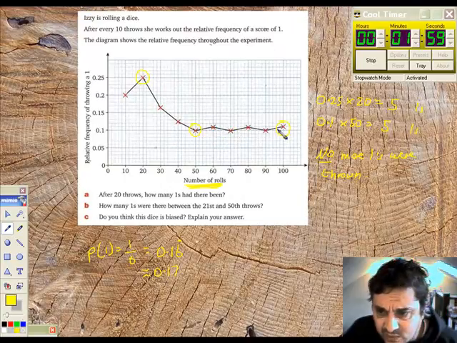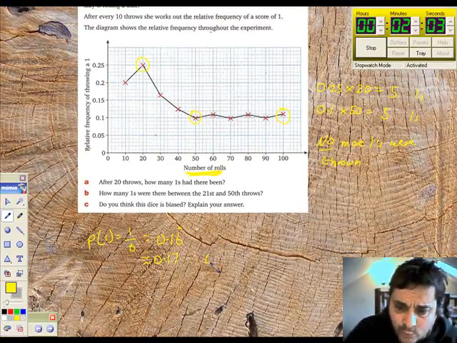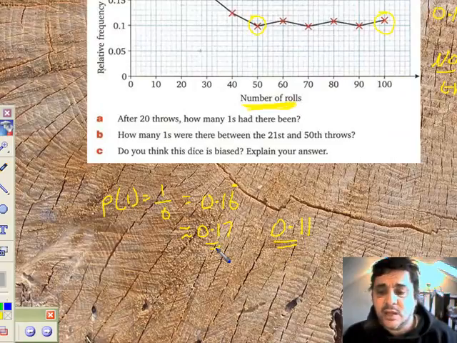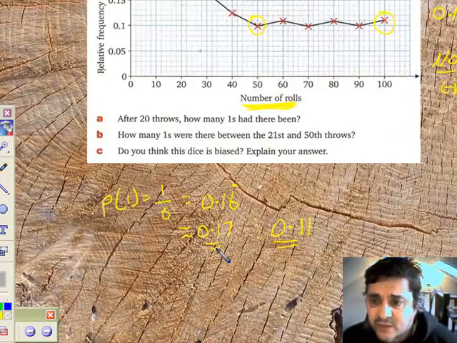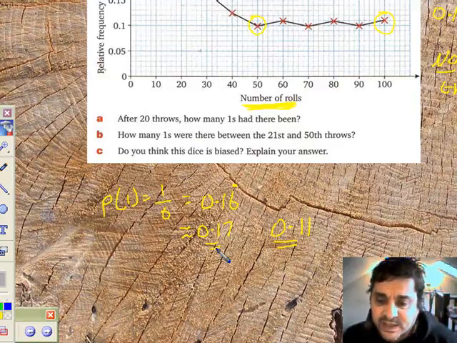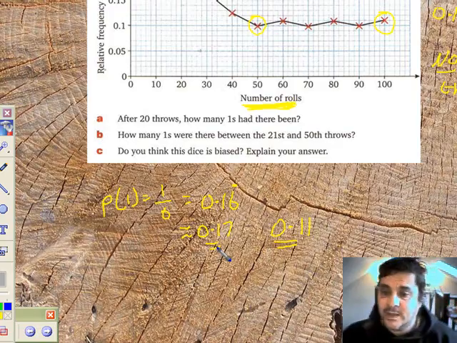I think I'm sitting on 0.11, so I write down 0.11 here, and I can see by experiment that's actually very close indeed. So therefore the dice is completely fair. The relative frequency calculated after 100 throws matches the theoretical probability of 1 over 6, which is 0.16 recurring. Therefore it's totally fair. Next question.